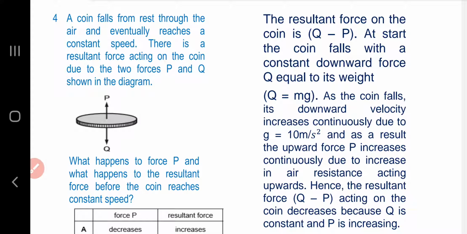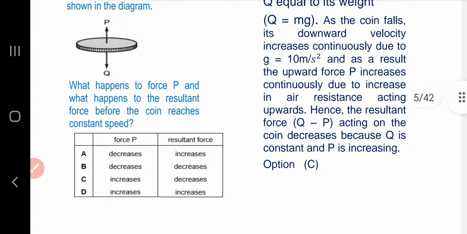Question number 4. A coin falls from rest through the air and eventually reaches a constant speed. There is a resultant force acting on the coin due to the two forces P and Q shown in the figure. What happens to force P and what happens to the resultant force before the coin reaches constant speed?